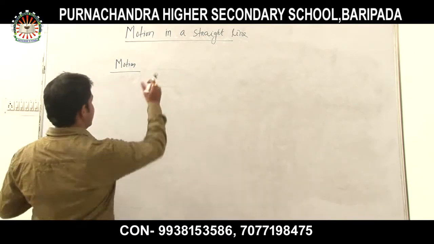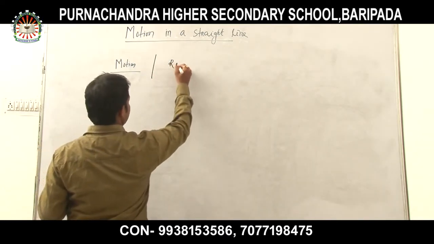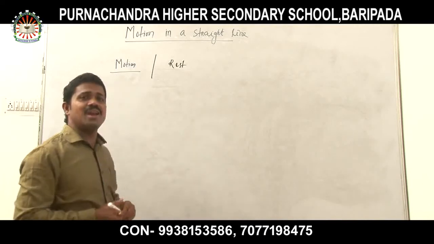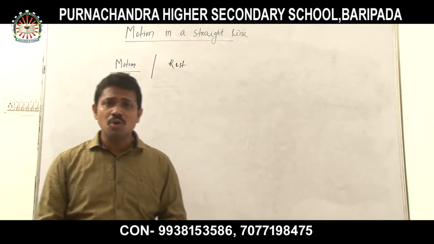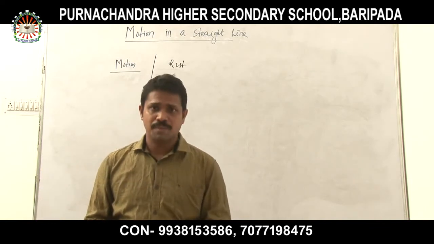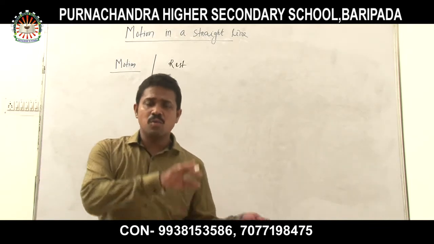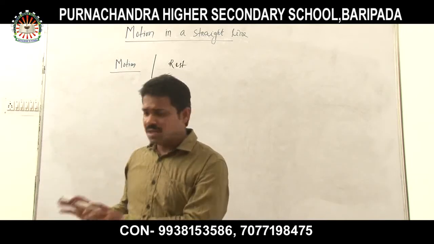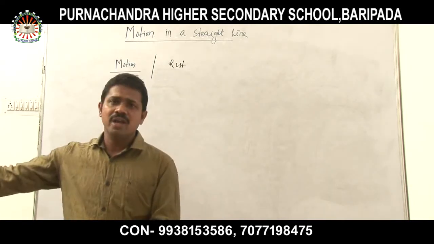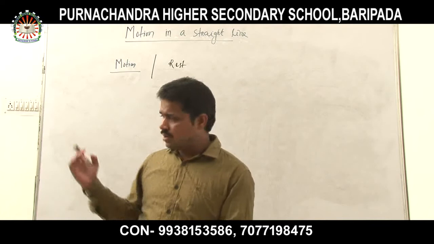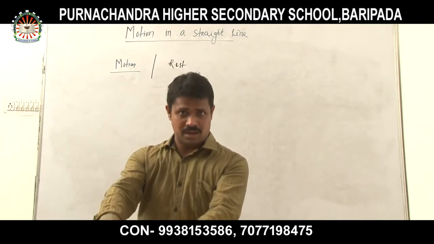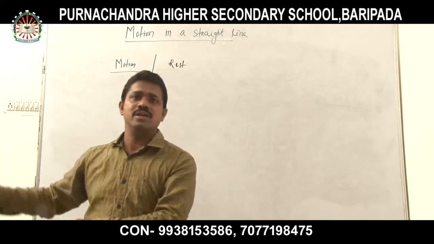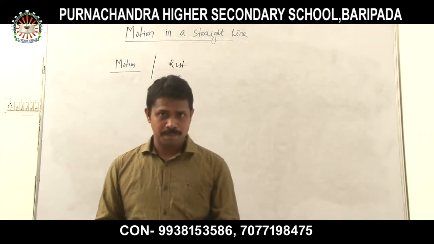So that means motion and rest are two relative terms. Listen very carefully: motion and rest are relative terms. In my example, the person on the platform sees the tree and concludes that it is at rest, but the same person sitting inside the train concludes that the tree is in motion. Why?